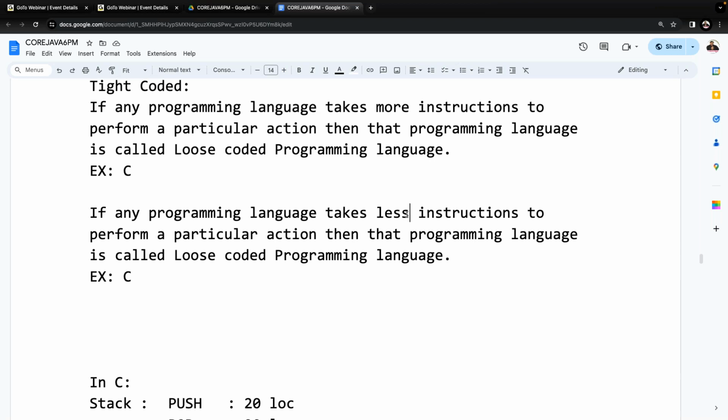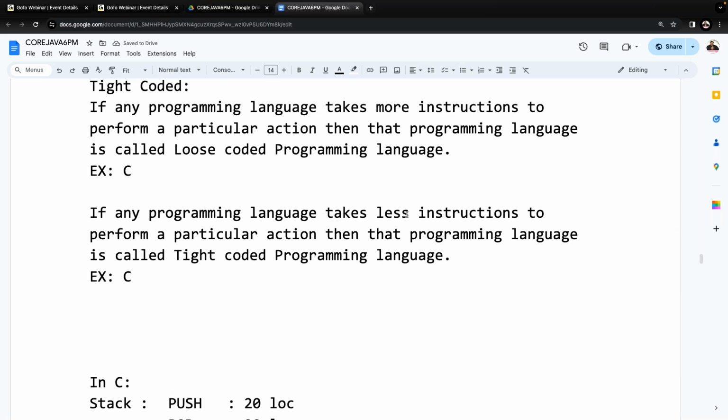If the predefined library is less, developers have to write more instructions. If more predefined library is available, developers have to write fewer instructions. So if any programming language takes less number of instructions to perform a particular action, then that programming language is called a tight coded programming language.